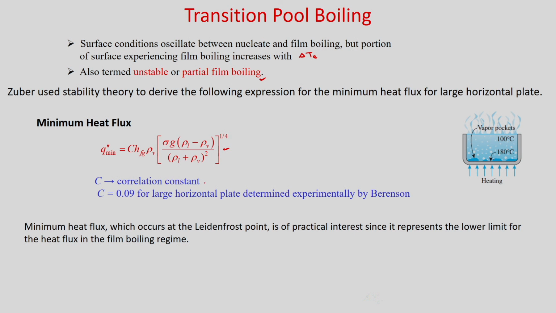Here C is your correlation constant. It is generally 0.09 for a large horizontal plate, determined experimentally by Berenson. The minimum heat flux which occurs at the Leidenfrost point is of practical interest, since it represents the lower limit for the heat flux in the film boiling regime.